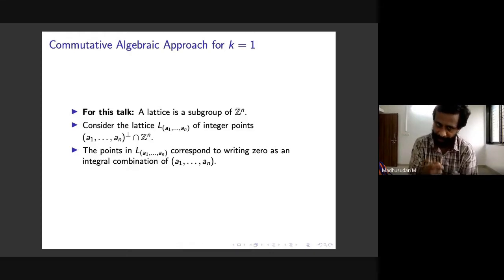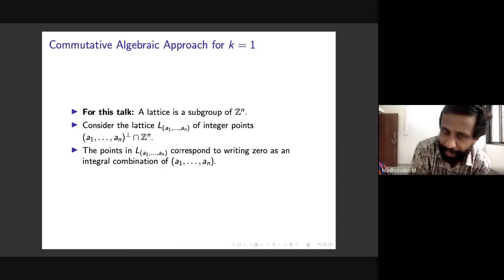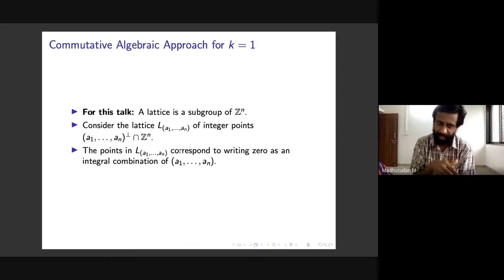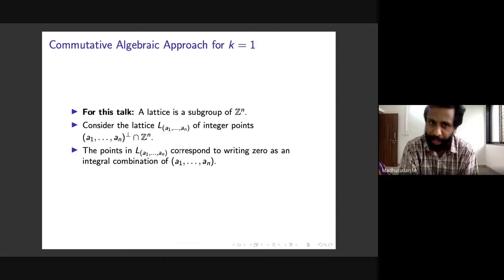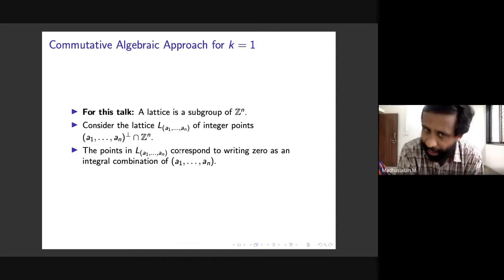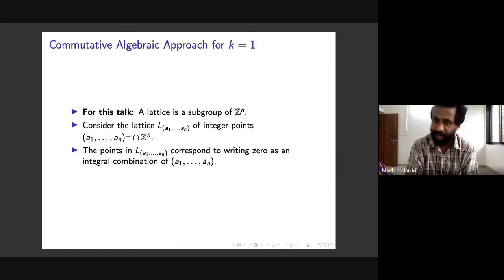Note that there is this vector (a_1,...,a_n) in R^n, and that defines a hyperplane. If you look at all points in R^n which are orthogonal to it with respect to the standard dot product, that is a hyperplane, and we look at all integer points in that hyperplane. That by definition is a subset of Z^n, and it's also a subgroup by the way it is defined.